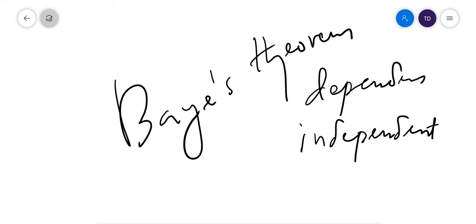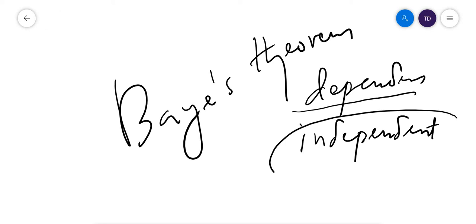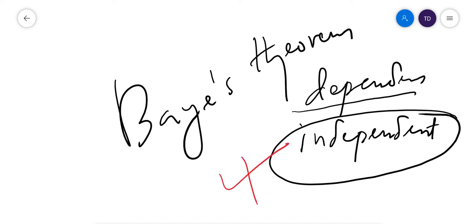When you are tossing a coin, the outcome can be head or tail, and that outcome does not depend on the previous outcome. Such events we call independent events.